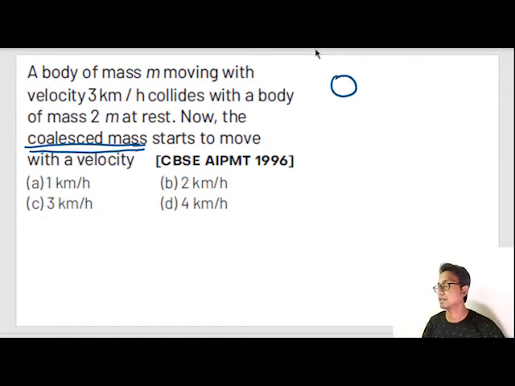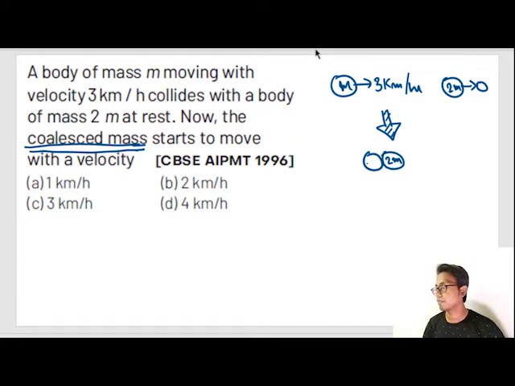What was happening? M moving with 3 km per hour and 2m moving with 0 km per hour. After collision, they stick together. M, 2m. They stick together and find out the velocity. Okay, so simple enough. We apply conservation of momentum.